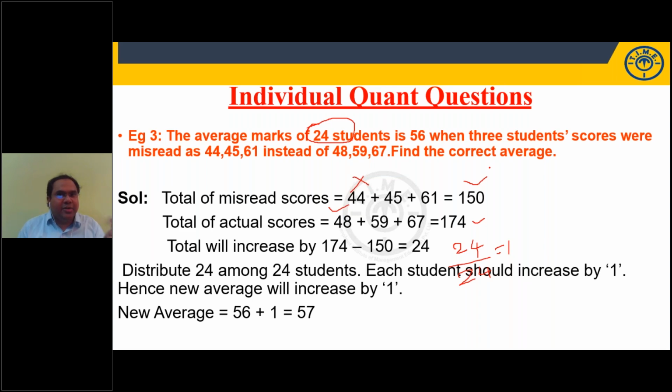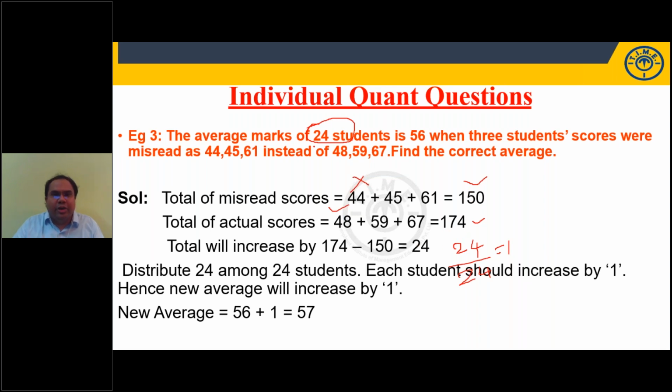There's a rule in average. If each quantity is increasing by K, the average will also increase by K. So don't get into all those calculations. These 3 are wrong, these 3 are correct. So instead of 150, I have to take 174. That means my total will increase by 24.